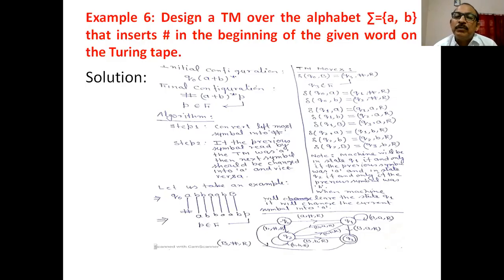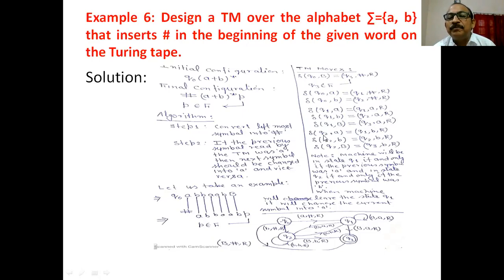Because the machine goes to state Q2 if it reads B. So therefore, if the machine is in state Q1 and it reads B, it goes to the state Q2. Replace this B by A and move in the right direction. Is it clear? If at state Q1 B is encountered, then replace this B by A, because the previous symbol read by the machine was A. Therefore, you have to convert this B into A and move in the right direction, and the machine goes to the state Q3, and here Q3 is the final state.